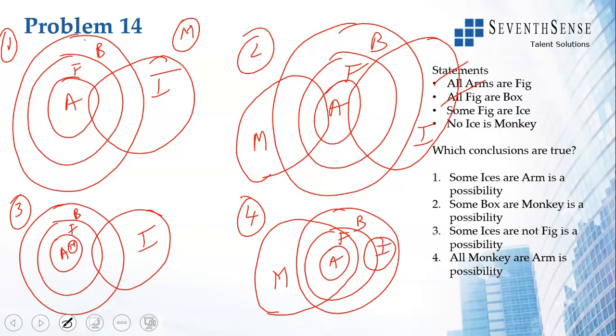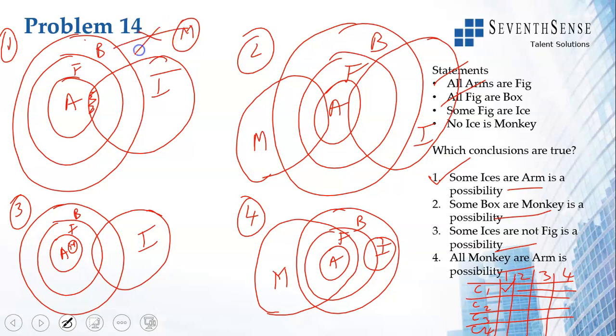Now let us see which of these conclusions hold. All conclusions have the word possibility, so they need to be right in at least one diagram. So I have 4 conclusions and 4 drawings. Let us look at whether conclusion 1 is true. Some ices are arms is a possibility. I get this here straight away. I get a tick in my first drawing, so I don't need to look at anything further because it has the word possibility in it. Conclusion 1 is true.